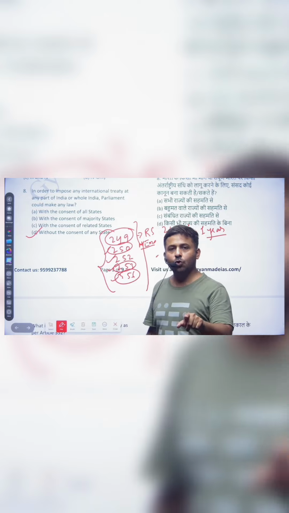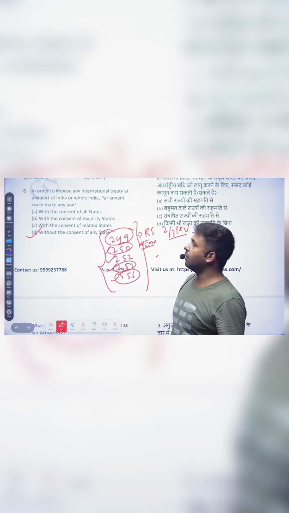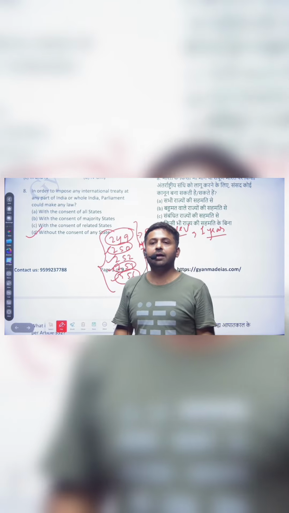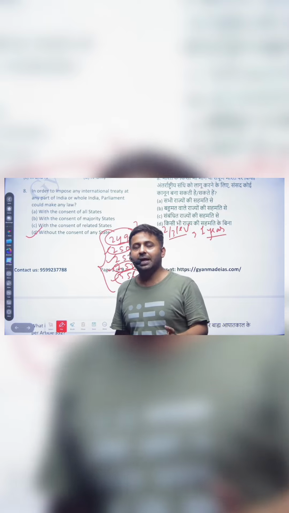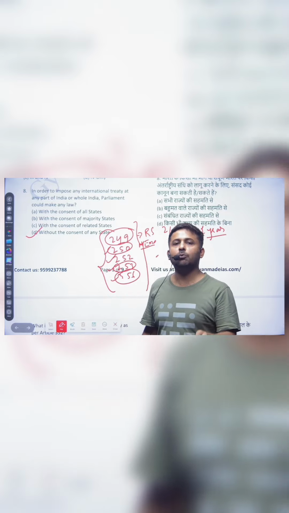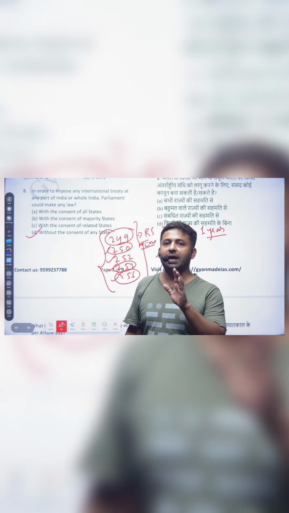And then there is Article 253, in order to implement any international treaty, or to fulfill an international agreement or any obligation, the Parliament has power to make law on the state list without the consent of any state.